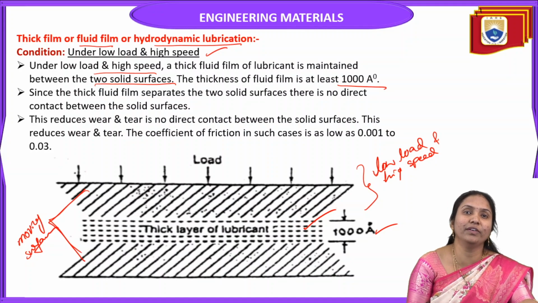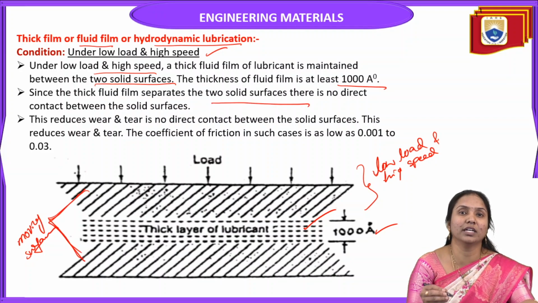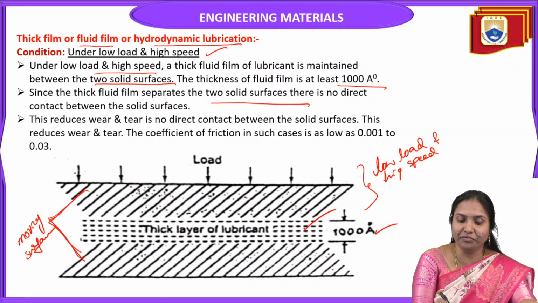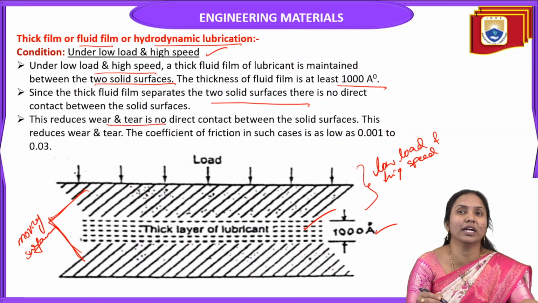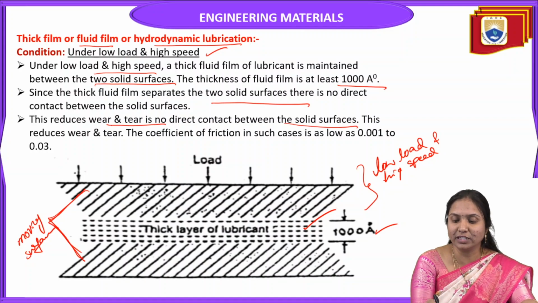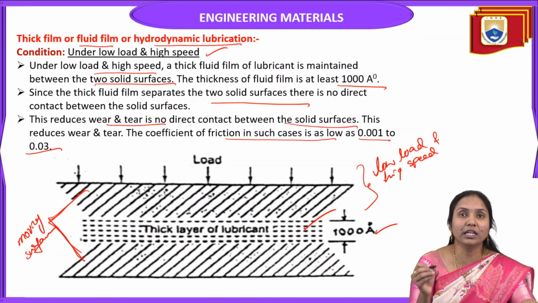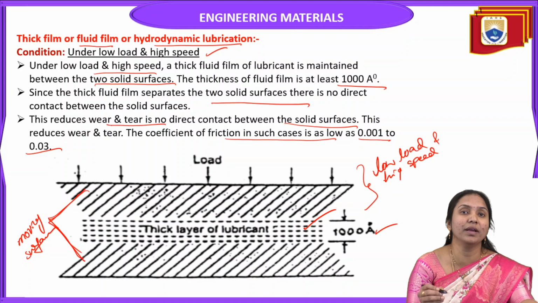Since the thick fluid film separates the two solid surfaces, there is no direct contact between them. So it avoids the direct contact of two solid surfaces in machines, and in this way it reduces the wear and tear. That means it reduces the friction. And the coefficient of friction in such cases is low, such as 0.0012 to 0.03, in this thick film or fluid film or hydrodynamic lubrication.